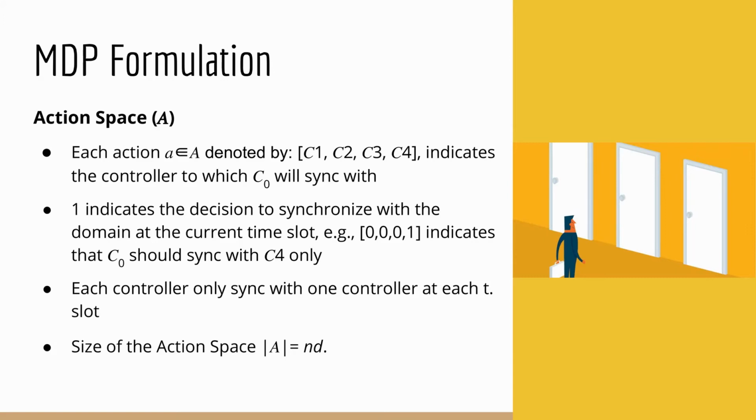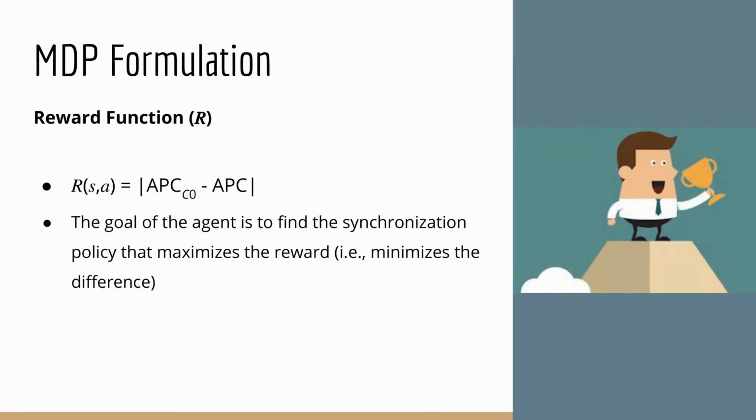Each action indicates the controller to which the source controller will synchronize with and is denoted by a vector of binary entries. One indicates the decision to synchronize with the corresponding domain. Since the source controller only synchronizes with one controller at each time slot, the size of the action space is the number of network domains. The immediate reward at each time step is computed as the distance or difference between the APC of constructed paths computed by the source controller, with its current network view, and the real APC calculated with the actual link weights.